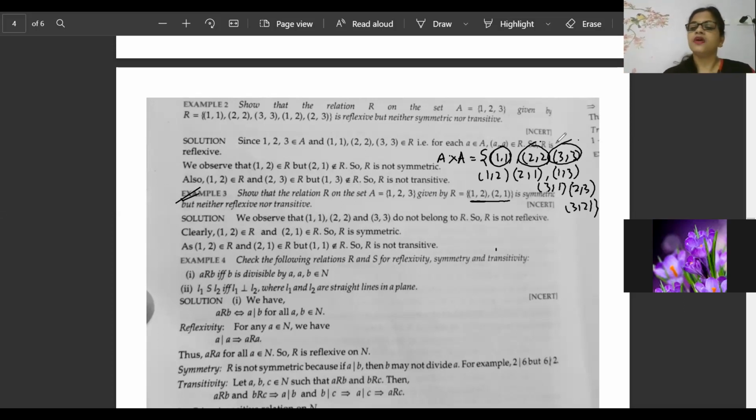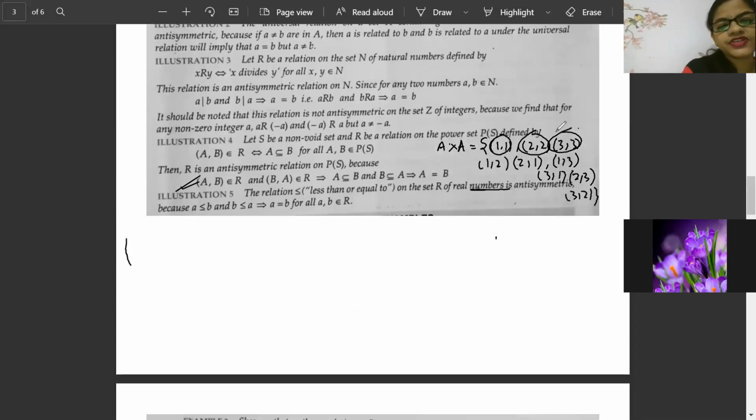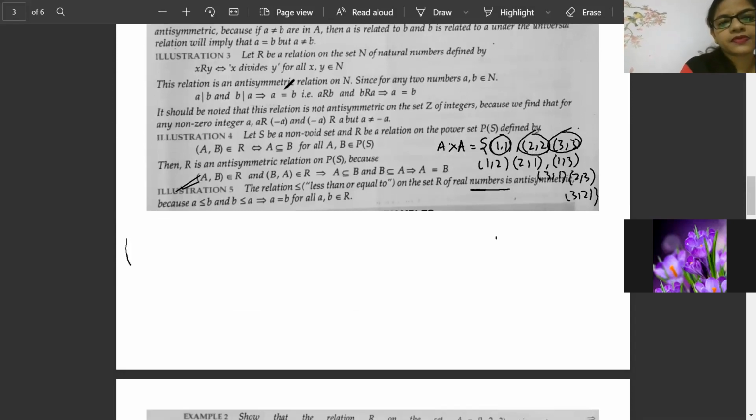Second, the most important thing for a transitive relation. I'll solve it somewhere. Wait. Look here, beta. In this question the relation is given: (1, 2) and (2, 1).